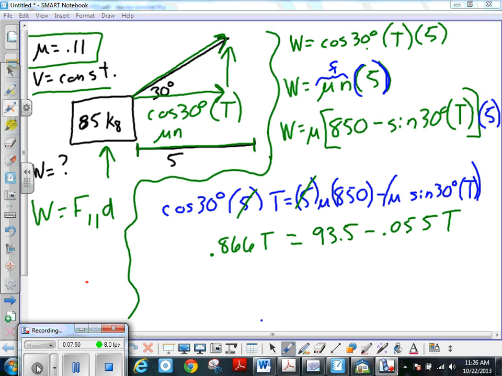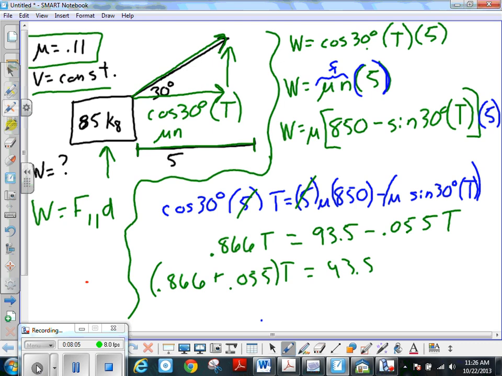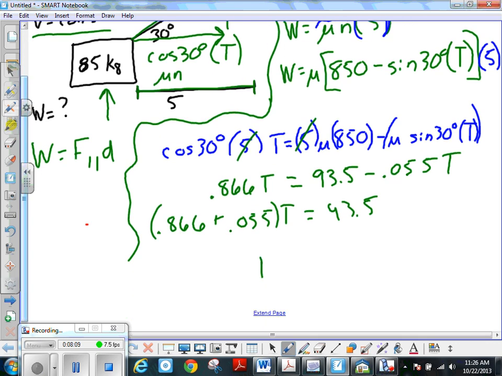Sorry about that. So then when you just go ahead and solve for T, take 0.866 plus 0.055, and that'll equal 93.5. So T equals 101.5 newtons.